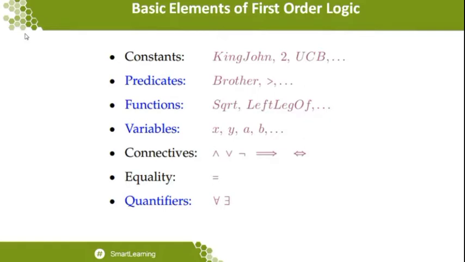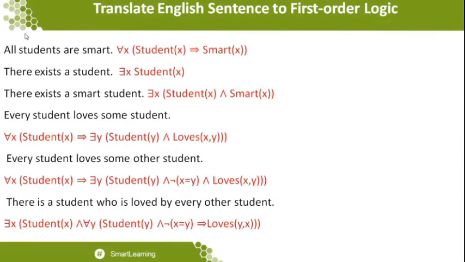Now we will see how to convert a given statement into a first order logic statement. Before starting these examples, let me identify one thing. In quantifiers, there are two kinds available that we already saw in the first part of the presentation: for all and there exists. For all is used with the symbol shown here, and there exists is represented by this particular symbol.